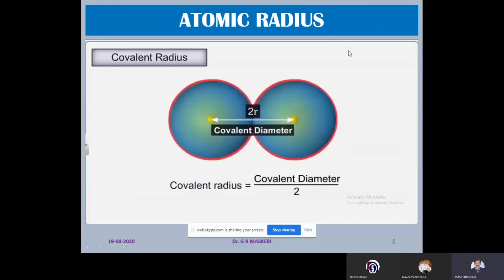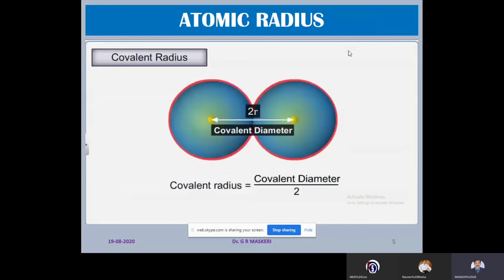What is covalent radius? Suppose the two atoms are bonded by sharing electrons. We say there exists a covalent bond. By measuring the internuclear distances, we can measure covalent diameter. And half of the covalent diameter is called covalent radius.